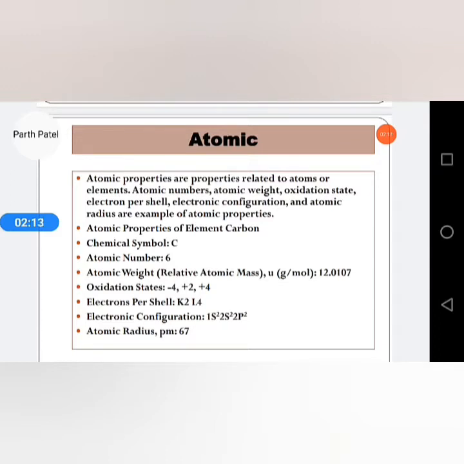Atomic number 6 and relative atomic mass 12.0107. Oxidation states +4, -4 and +2. Electrons per shell K2 L4, electronic configuration 1s² 2s² 2p², and atomic radius 67 picometers.